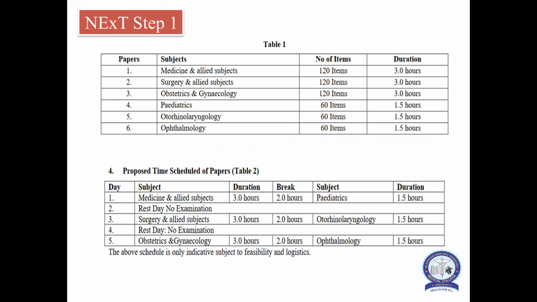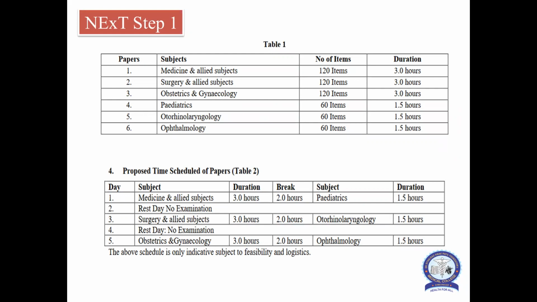The first paper will be medicine and allied subjects, with 120 questions and 3 hours duration. The second paper will be surgery and allied, with 120 questions and 3 hours duration. Obstetrics and gynecology will be 120 questions with 3 hours duration. That means medicine, surgery and obstetrics and gynecology are 120 questions with 3 hours each, whereas pediatrics, ENT and ophthalmology will be 60 questions of 1.5 hours each.